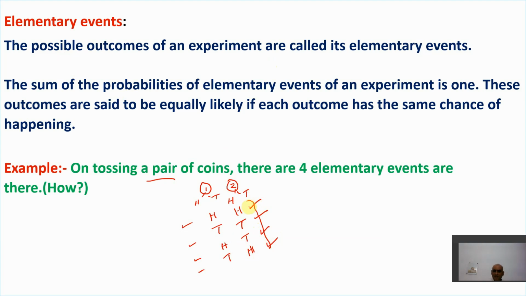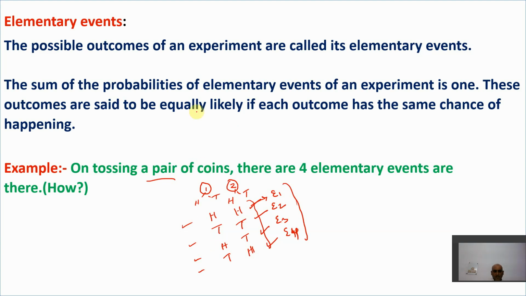So each possible outcome is called an elementary event. This is one elementary event. Let's say we denote an elementary event as E. Let us say this is E1, this is E2, this is E3, this is E4. These all four are the elementary events. So here we have four elementary events. Elementary events are nothing but all the outcomes. One outcome means one elementary event, two outcomes means two elementary events.